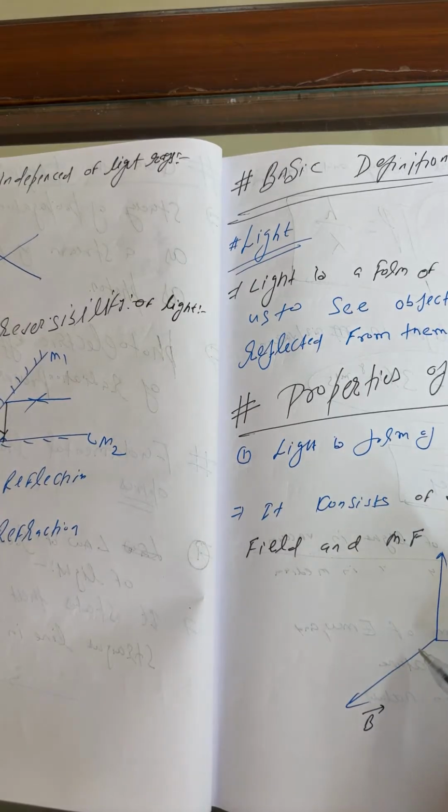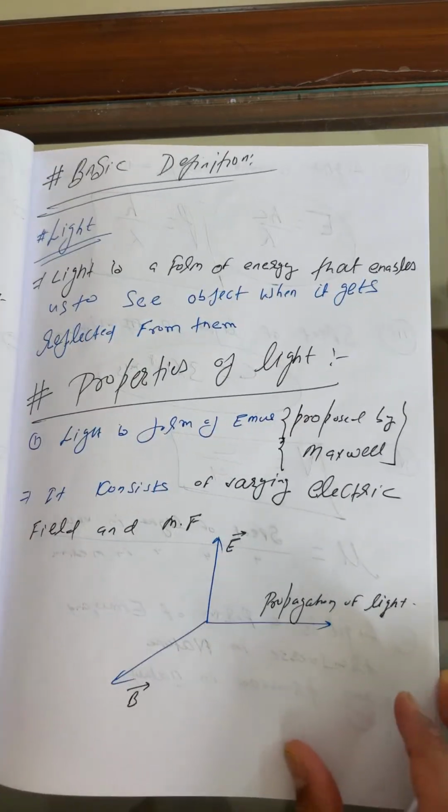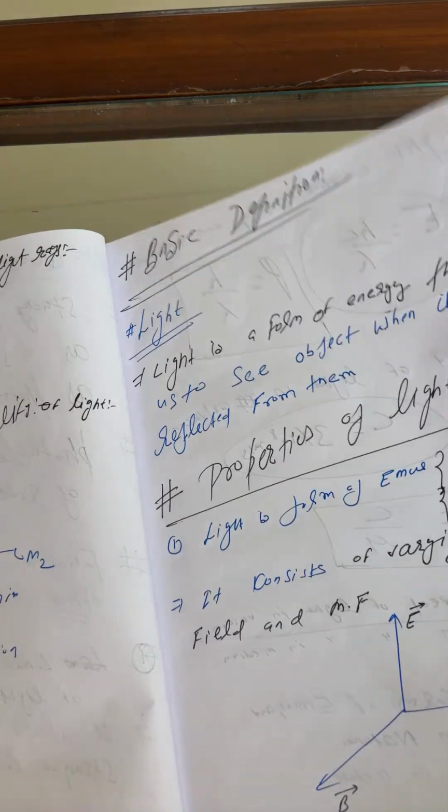Light is considered a transverse wave because the electric field and magnetic field oscillate perpendicular to each other and to the direction of propagation of the wave.